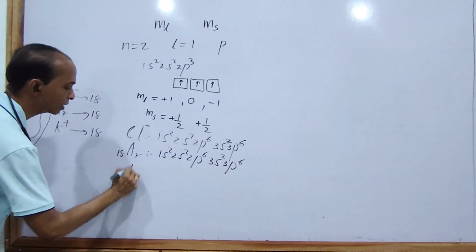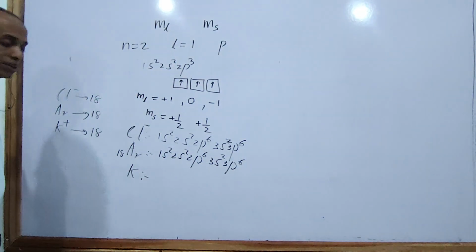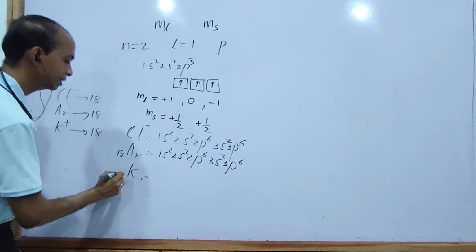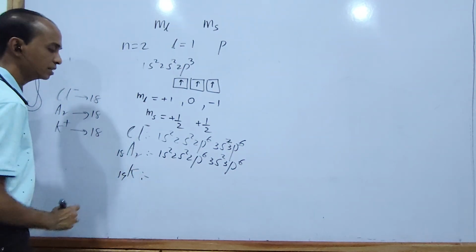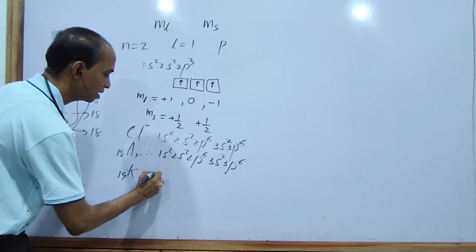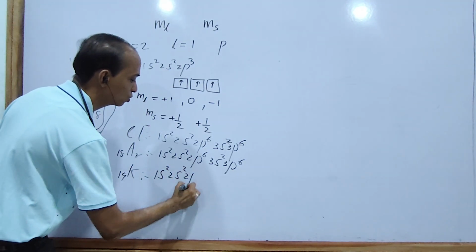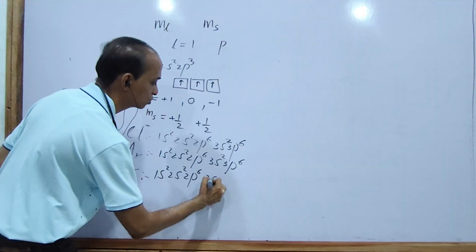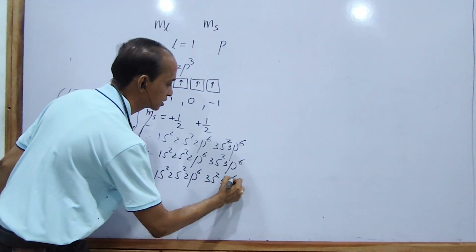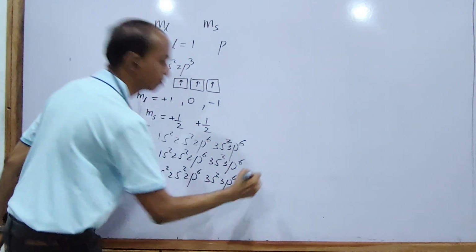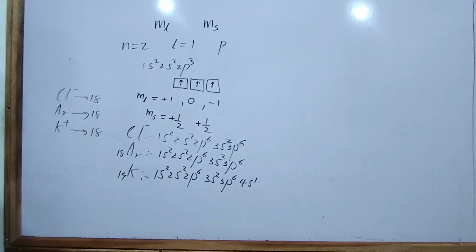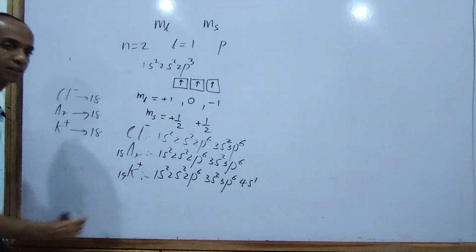The neutral potassium atom has 19 electrons. Therefore, the electron configuration is 1s2, 2s2, 2p6, 3s2, 3p6, 4s1. For the potassium plus ion, what happened?